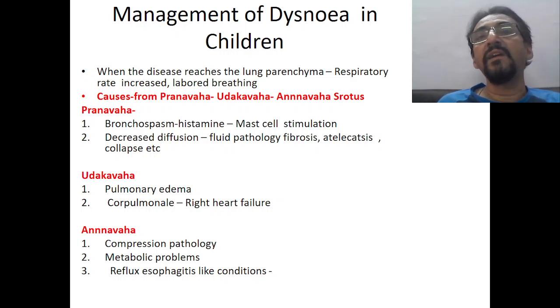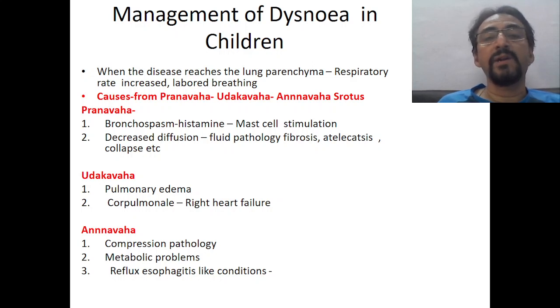When the disease reaches the lung parenchyma, we usually say that the disease has now reached, that is Pratishayat Kasat Rajakshma. So when there is a cough, usually the disease is pertaining to the upper respiratory tract. But when the disease reaches the lung parenchyma, cough is going to reduce and rather the breathlessness will start. Shwasa is a condition where there is increased respiratory effort, breathlessness or tachypnea, etc. So once it is there, that suggests that the problem is in the lung parenchyma.